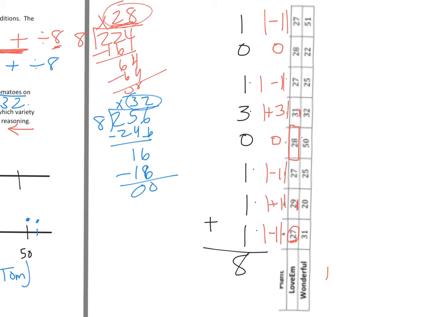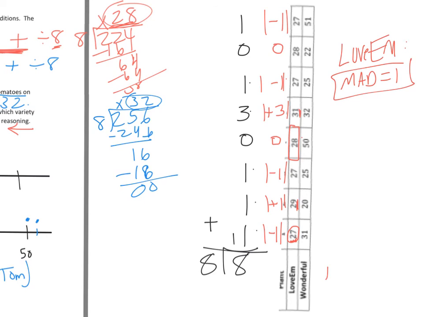And then I have to divide by the number of pieces of data that I currently have on my page. So if I have 8 pieces of data, I'm going to divide 8 by 8 to get 1. So that means for Lovum, the mean absolute deviation is 1.